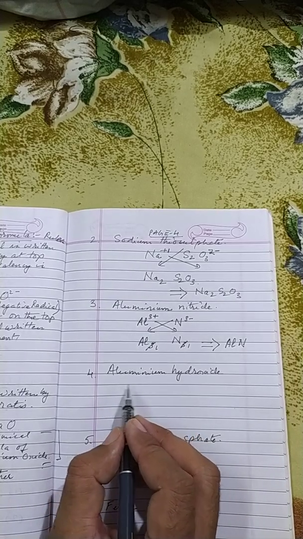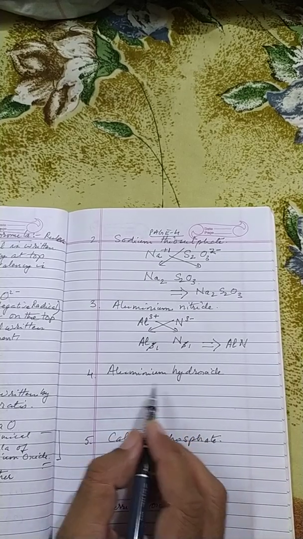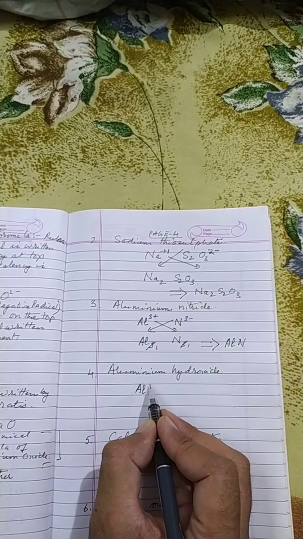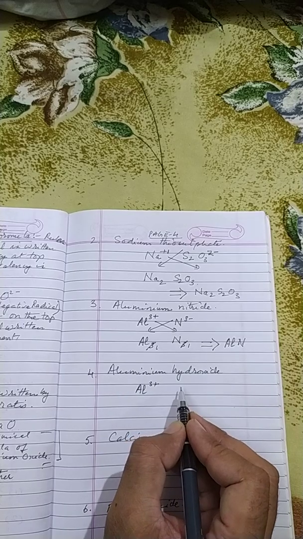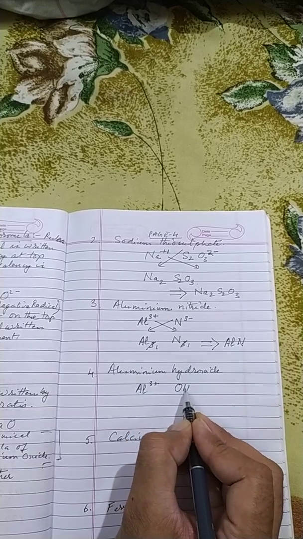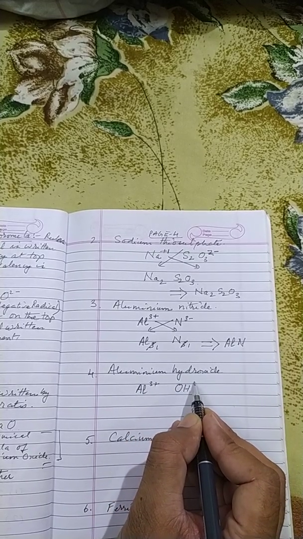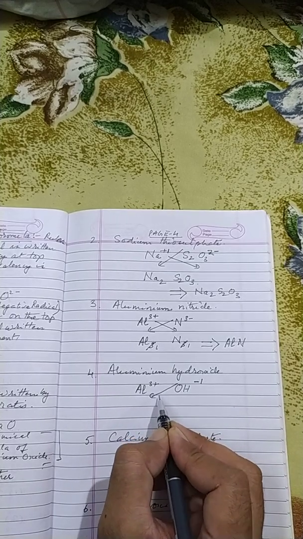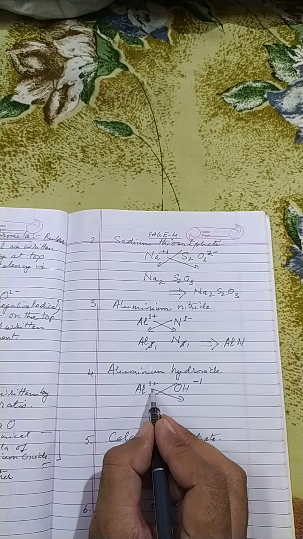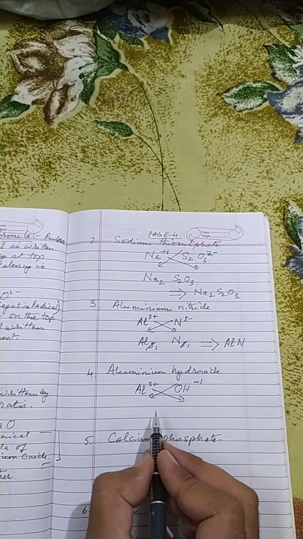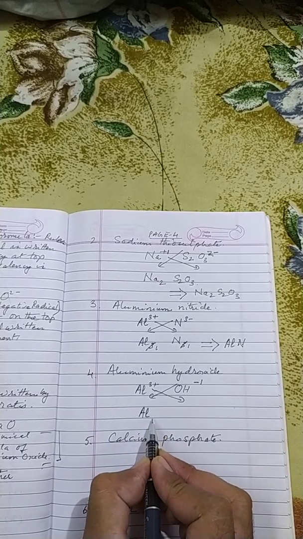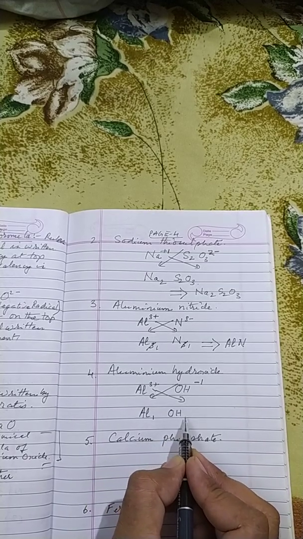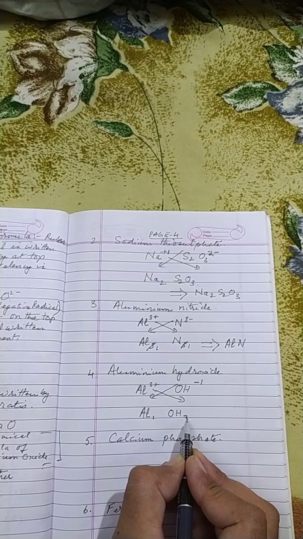Now children, let us take another example. Again I have taken an example of aluminium: aluminium hydroxide. In this case aluminium has the valency 3 plus, and hydroxide has the valency OH minus 1. When we interchange the valency of the two radicals, we get aluminium with valency 1 and hydroxide with valency 3.